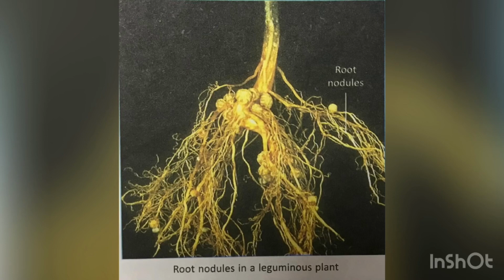So the leguminous crops are grown after every cereal crop. That means between 2 cereal crops, the leguminous crops are grown to replenish the soil with the nitrogen content, and this method is called crop rotation.